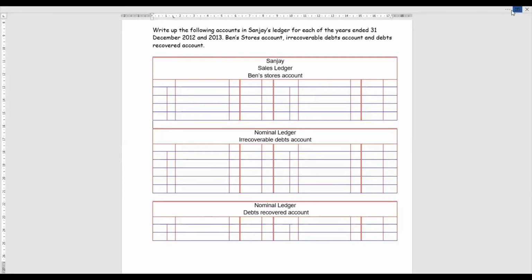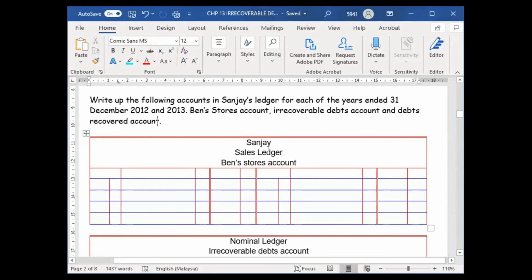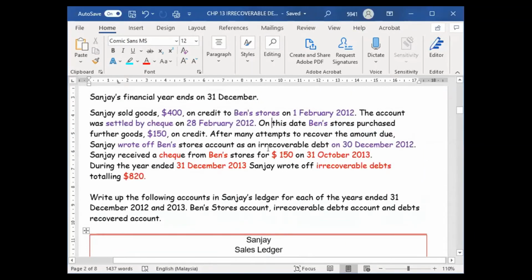Wait, let me adjust a little bit so we can see the full one. First, I want to do Ben's account.